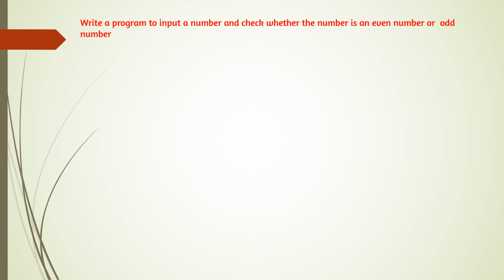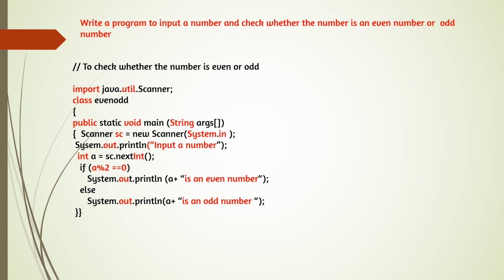The next question: write a program to input a number and check whether the number is an even number or odd number. So again two conditions. We have to input a number and check if it is an even number or odd number. So here start the program, and starting from now we are using the Scanner class, because in the ICSE board we have to use the Scanner class for accepting the numbers. So write the comment to check whether the number is even or odd.